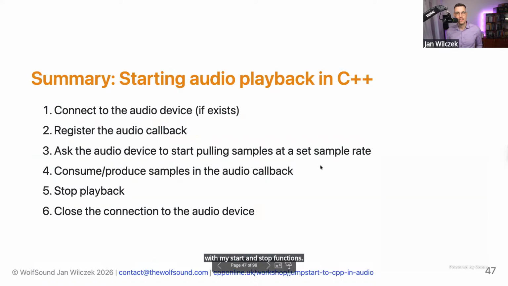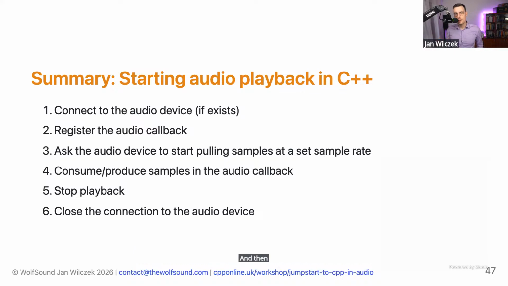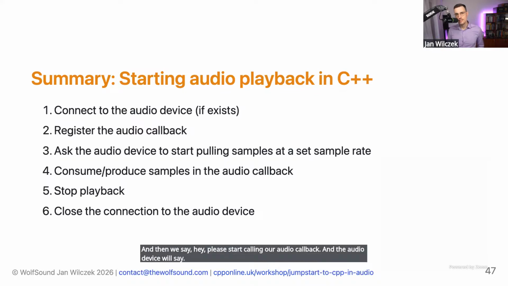Okay, let's summarize. What do we need to do when we start playing back audio in C++? Well, we need to connect to the audio device on our operating system. We need to give it the audio callback. So we need to say, hey, this is the function that we'll use for audio processing. And then we say, hey, please start calling our audio callback. And the audio device will say, okay, and start calling our audio callback at a fixed rate.